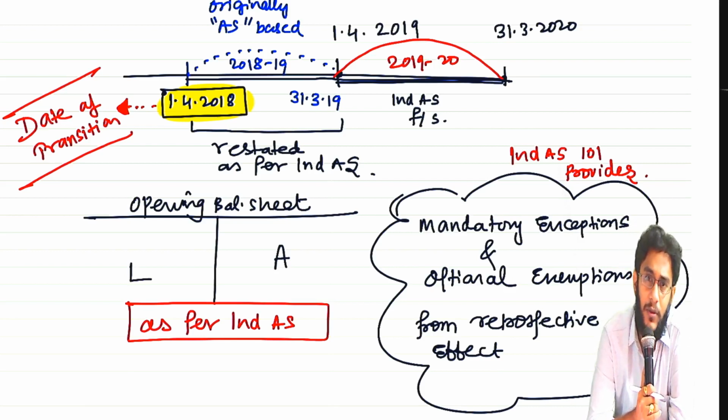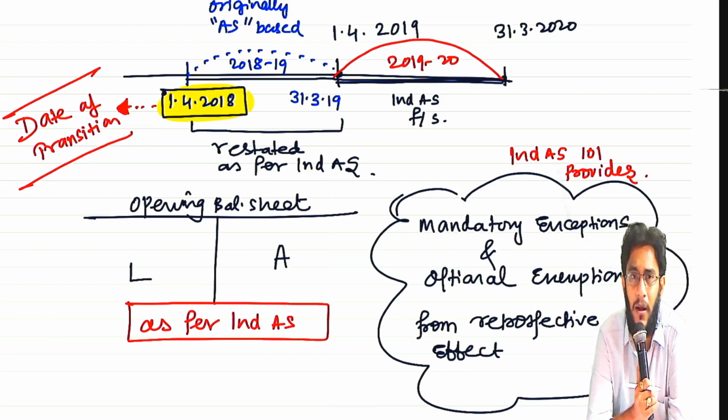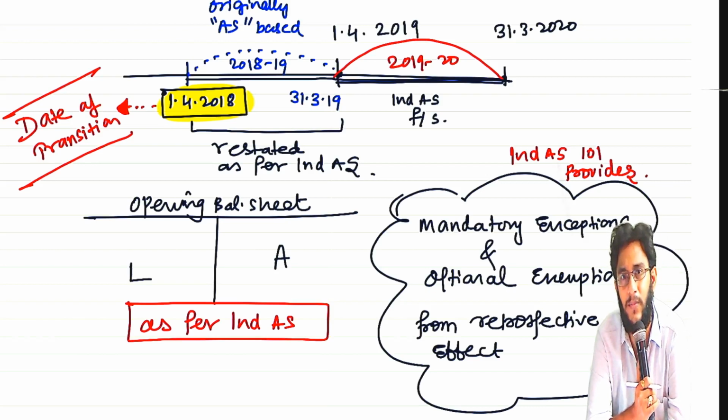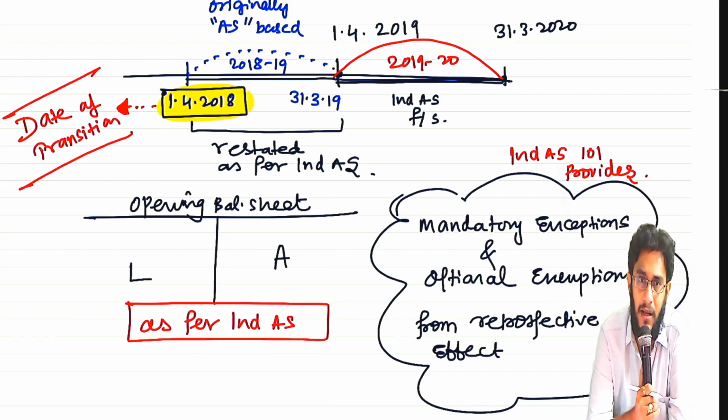All important ones definitely we will cover in such a manner that it will enable you to solve all the questions given in RTPs, MTPs, study material and all, whatever ICAI resources questions are there. But covering all the exceptions and exemptions given in the original Ind-AS 101 is very time taking, and from an examination point of view not suggested also.